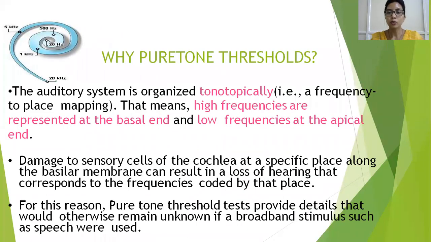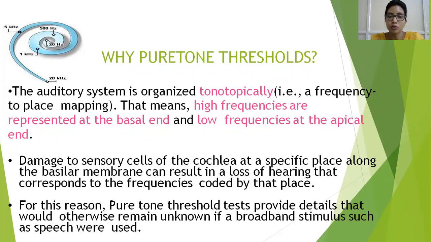So why do you need to use only pure tones? Why can we not use complex sounds in a pure tone audiometer? This is because the auditory system, or the cochlea, is organized tonotopically. That means the high frequencies are represented at the basal end of the cochlea and the low frequencies at the apical end of the cochlea.